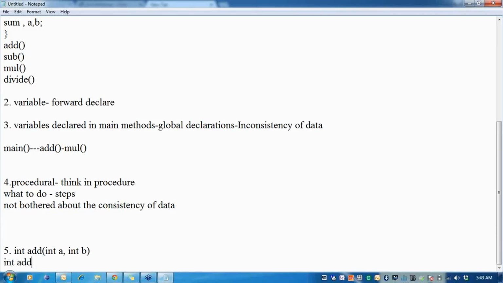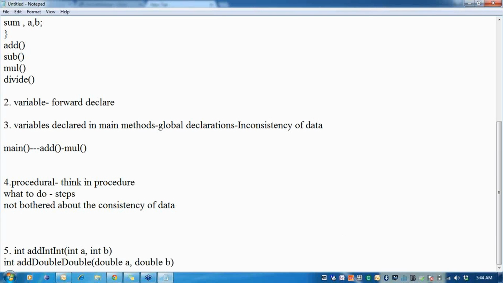So suppose I say add with double A and double B. The problem with C here is C will never allow you to write two methods with the same name. It forces you to separate them, say a method add int, or a method called add double.